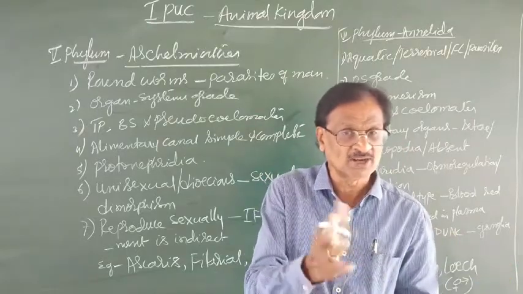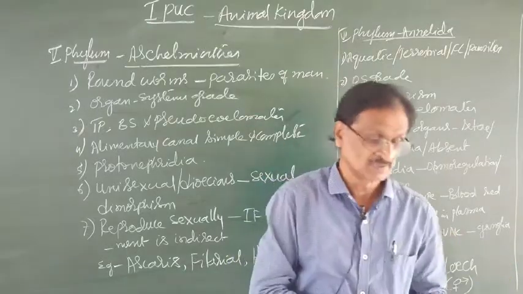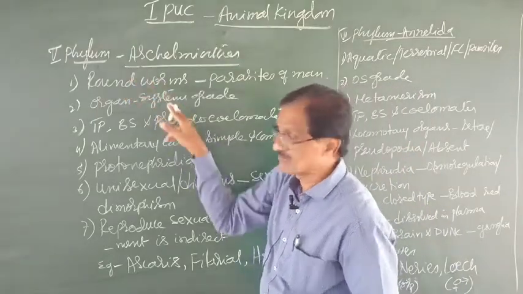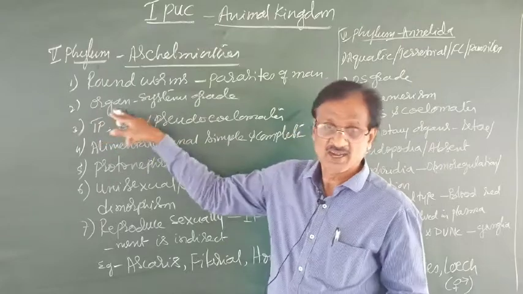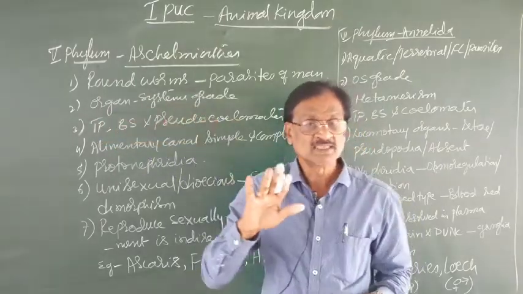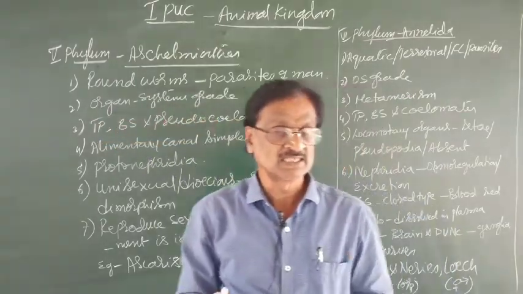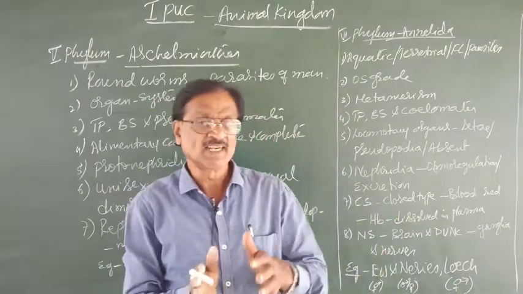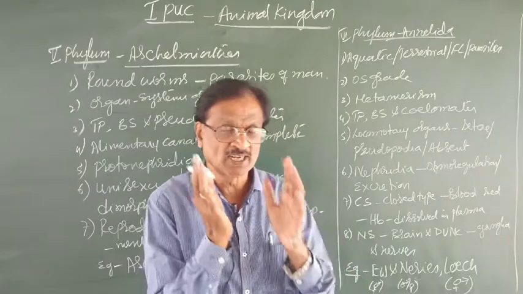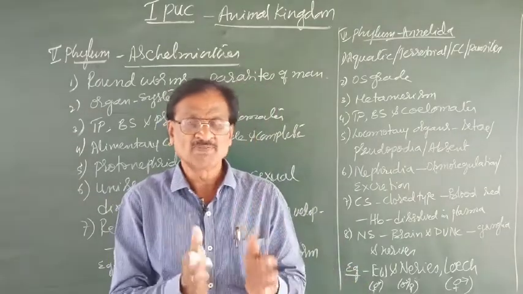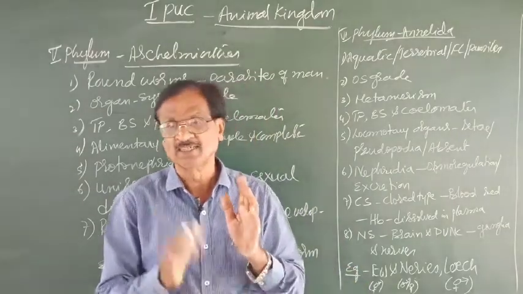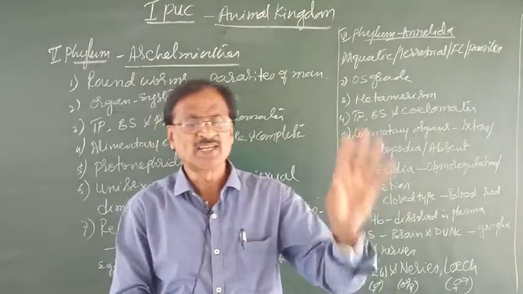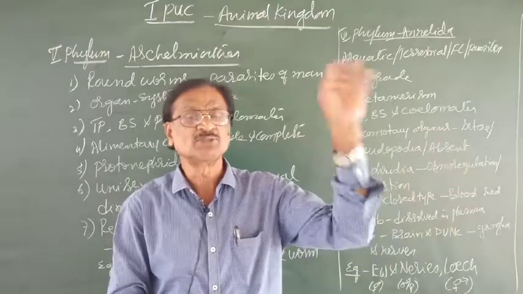Organs are there but not organ system. So this is the phylum from here afterwards, you observe all are organ system grade of organization, in the sense the organs are aggregated or grouped together or organized to form definite organ systems like excretory system, the circulatory system, a digestive system, etc.